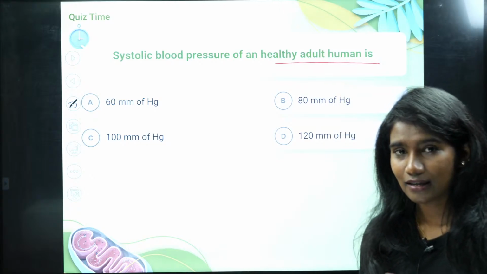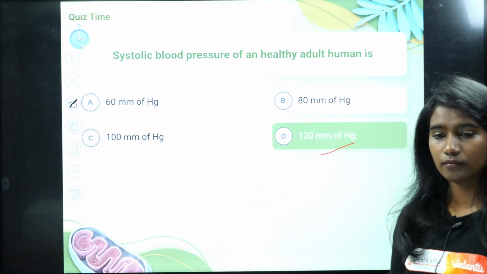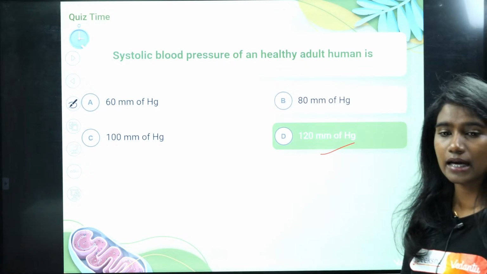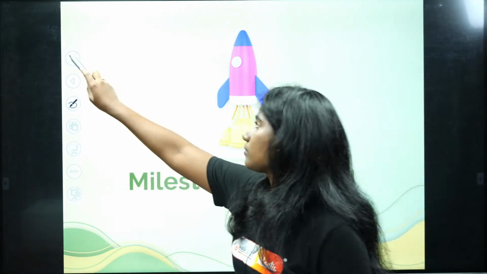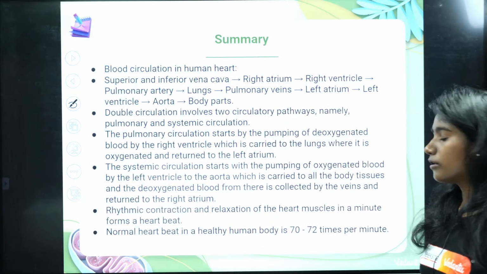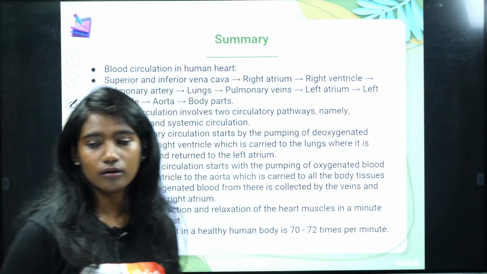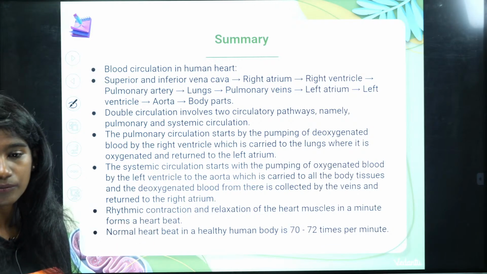It is 120. That is the normal systolic blood pressure of the healthy adult. Okay, fine. So that was all about today's session. No, it was not. It is not 140 by 90. It is 120 is the normal thing.